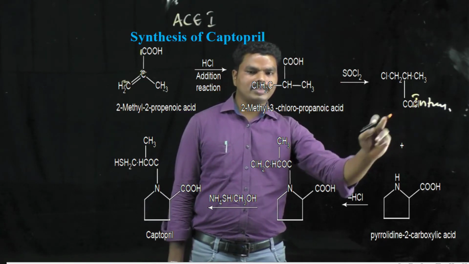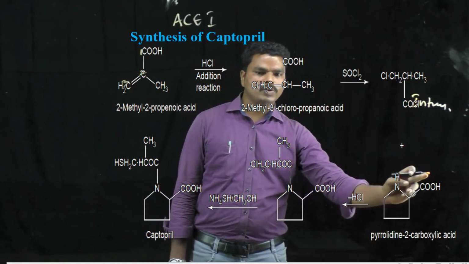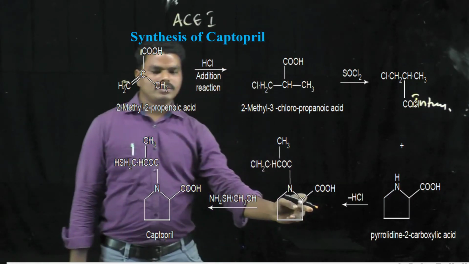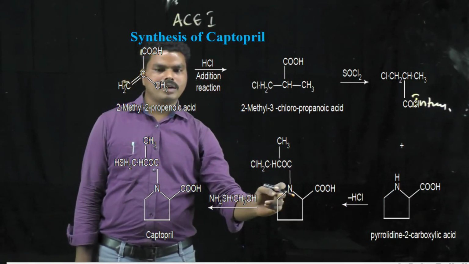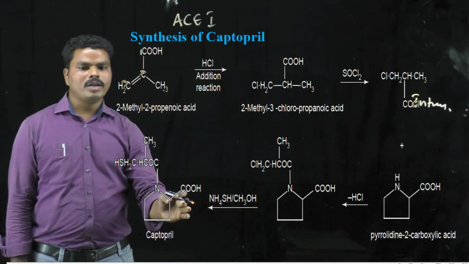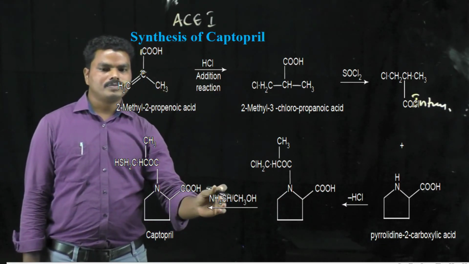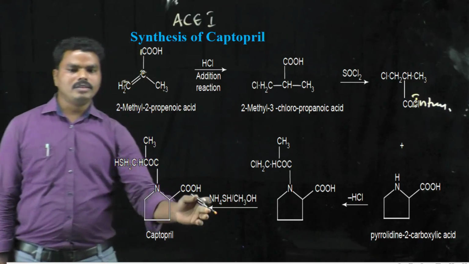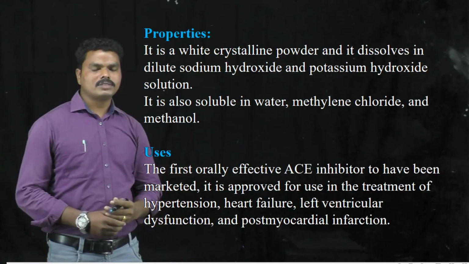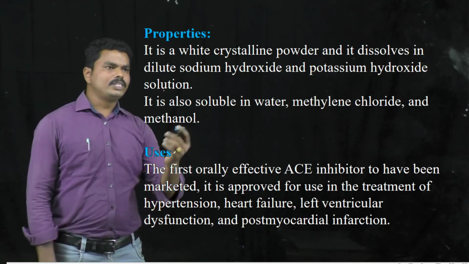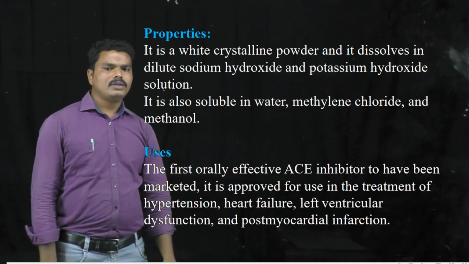When this is treated with pyrrolidine-2-carboxylic acid, it loses hydrochloric acid and is converted into this molecule. This is treated with ammonium hydrosulfide in the presence of methanol, and it will be converted into captopril.